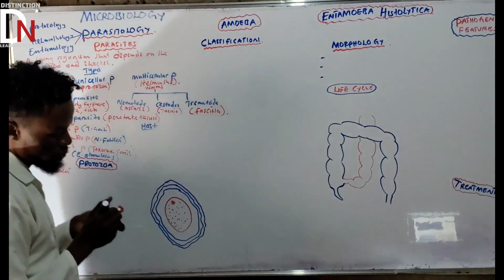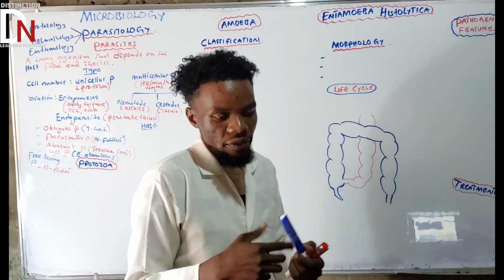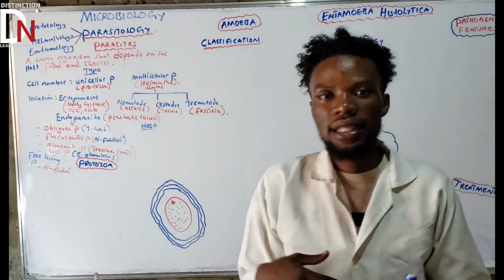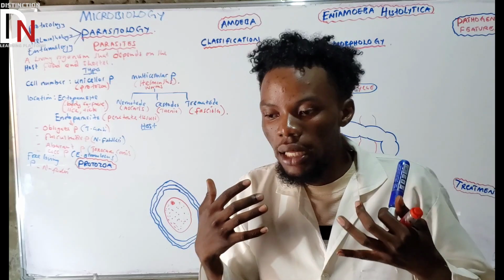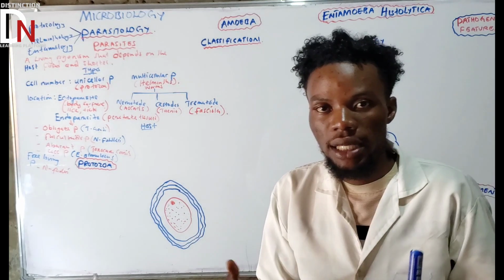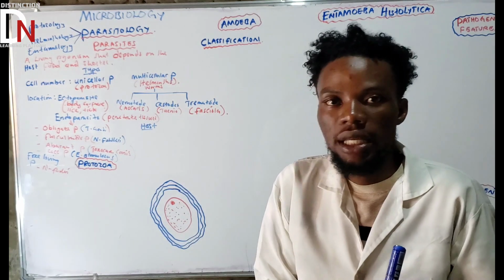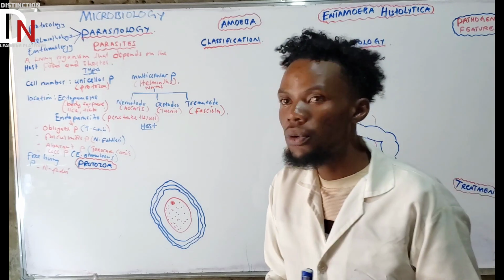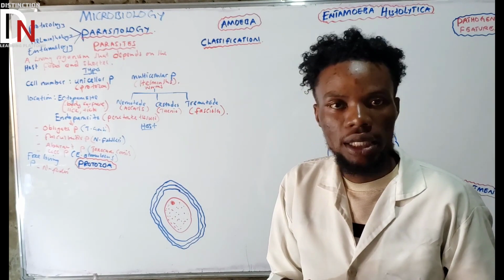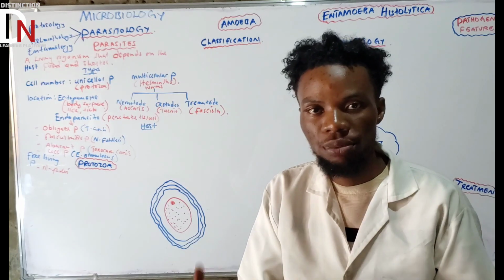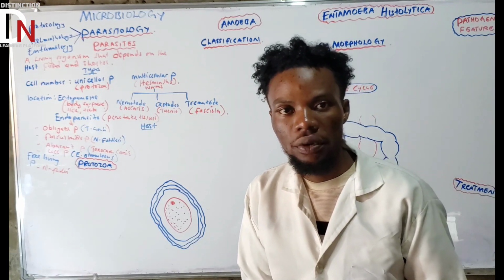So if you talk about a host, basically it is a living organism that is always larger than the parasite, and it's the one that gives the habitat or the place for a parasite, so that the parasite can get food from the host and also shelter. What do I mean? A host is just a living organism that gives shelter and nourishment to the parasite. That is what we call a host.